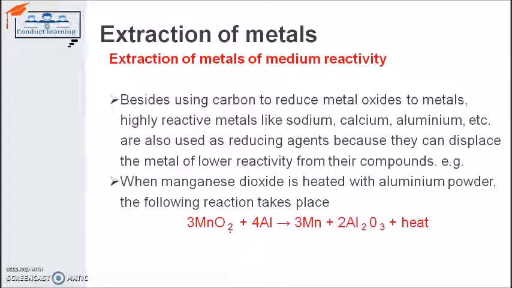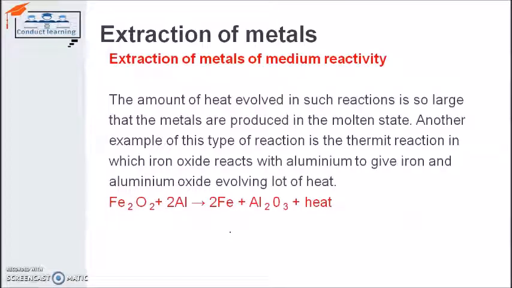So in this way, metals can also be extracted by using aluminium as a reducing agent. The example is here for iron oxide also, where aluminium is used as a reducing agent, and we form iron as a separate product and aluminium oxide as another product, with heat released in that reaction.